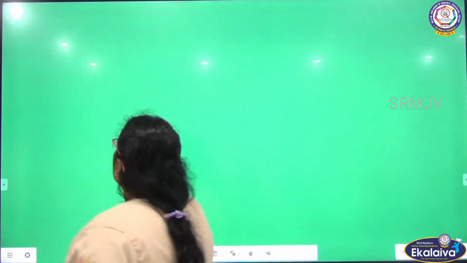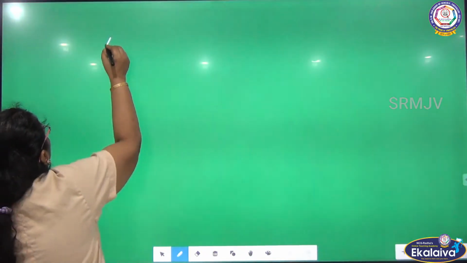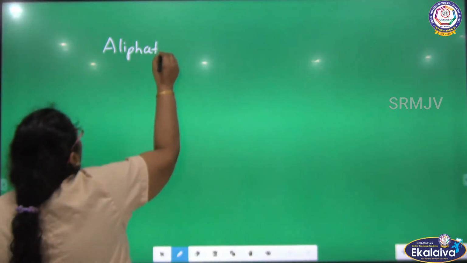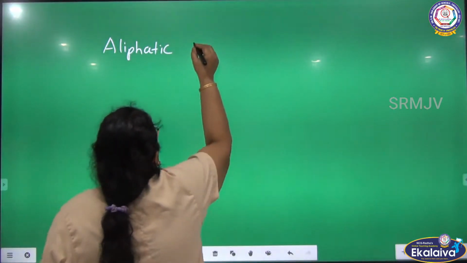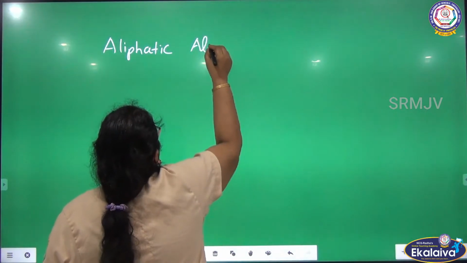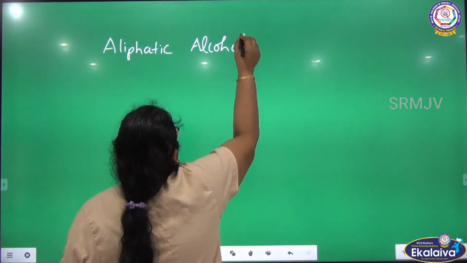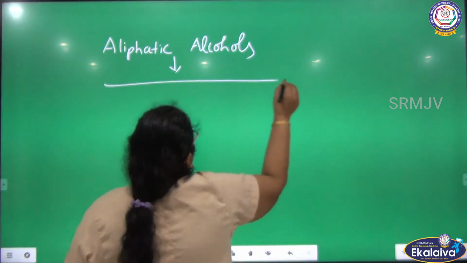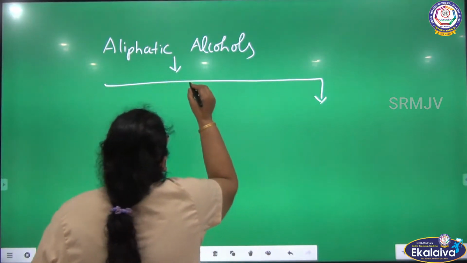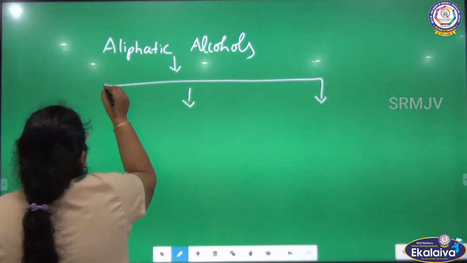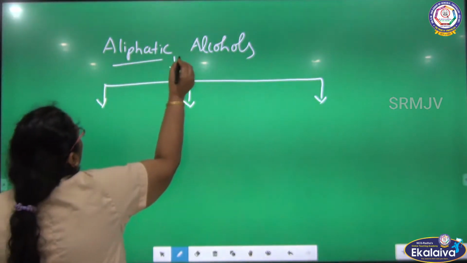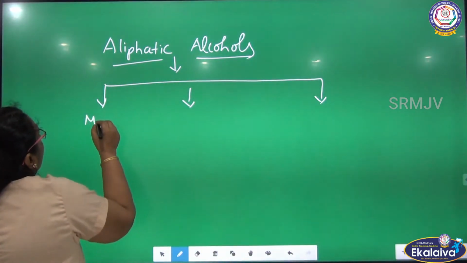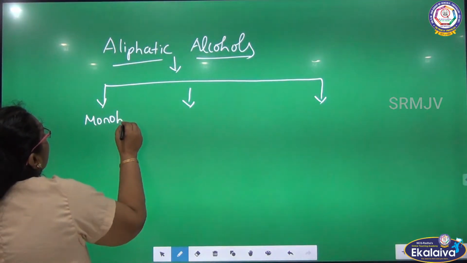The next one, under aliphatic alcohols, again there are three classifications. What are the three classifications? Monohydric, dihydric and trihydric alcohol. So under aliphatic alcohols, it is further subdivided into monohydric, dihydric and trihydric.